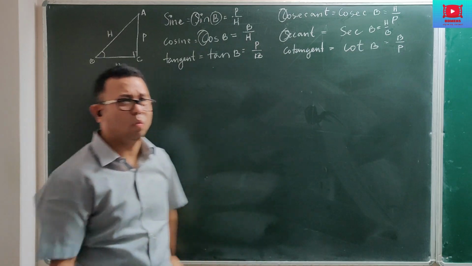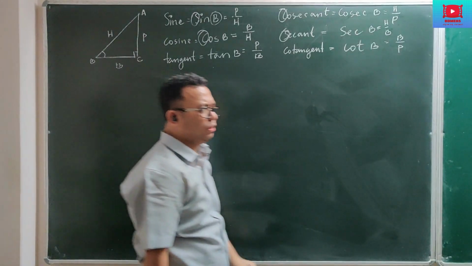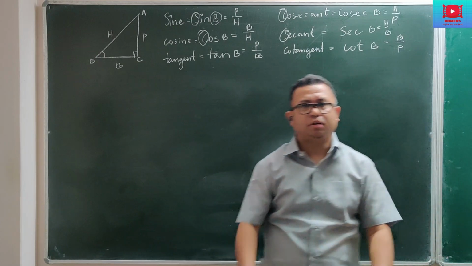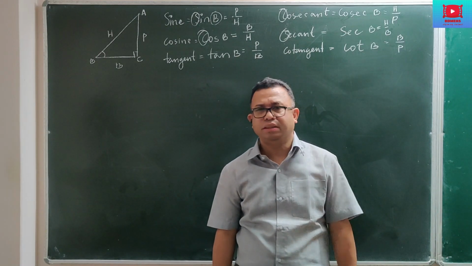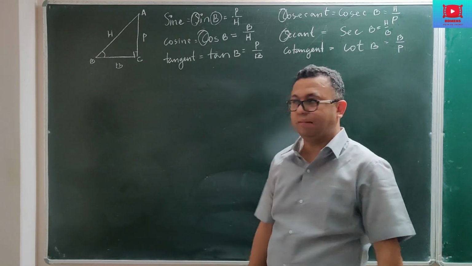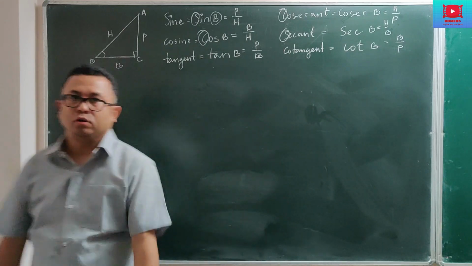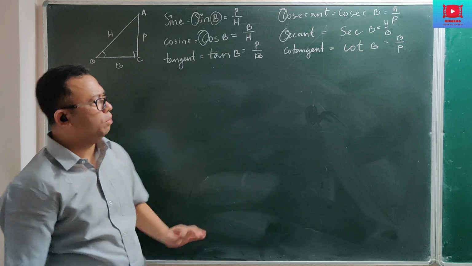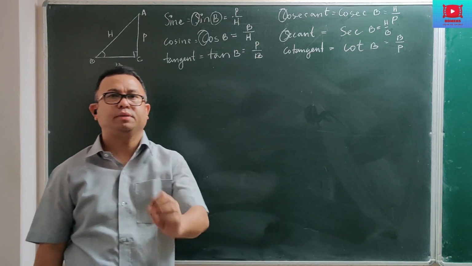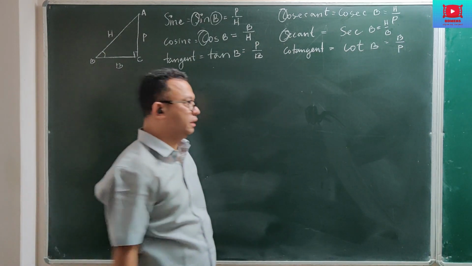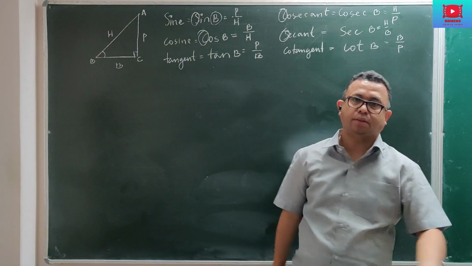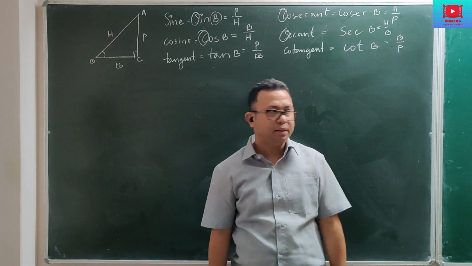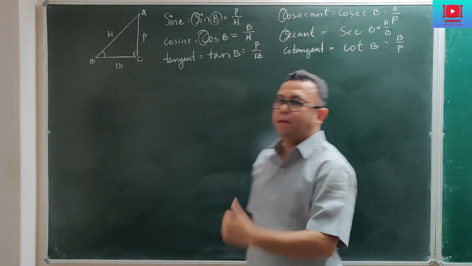Now let us see what that is. I'm going to give you 4 different ways of remembering this. 3 of them are very similar, 3 sentences which are very similar, and the 4th one is a little different. It is your wish how you want to remember. I would suggest that you go by the first one, because you might have heard it from your elder brothers and sisters. This is an interesting sentence even though it is meaningless.